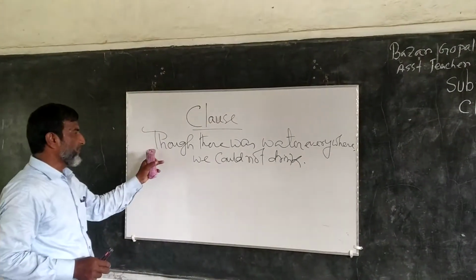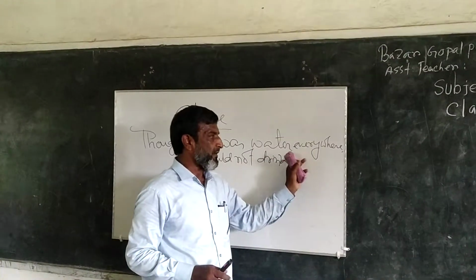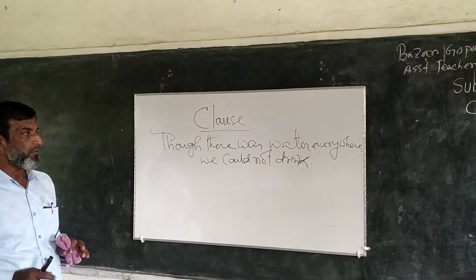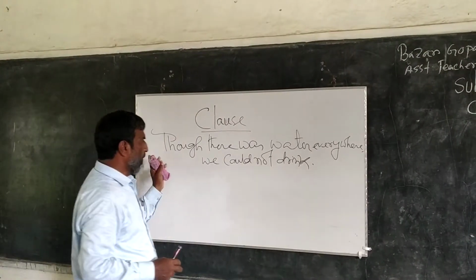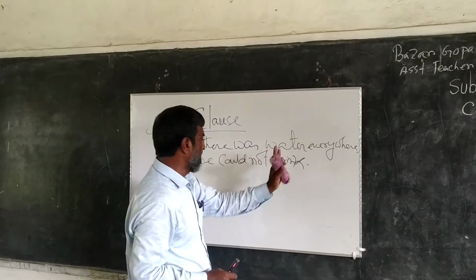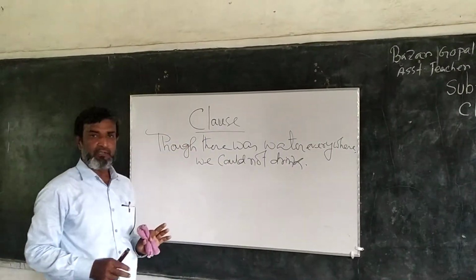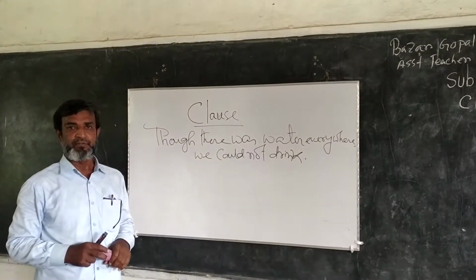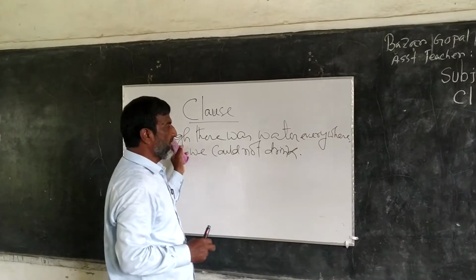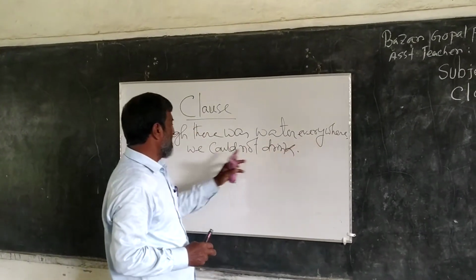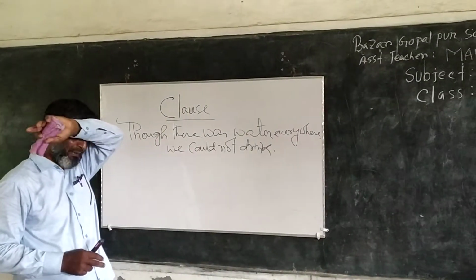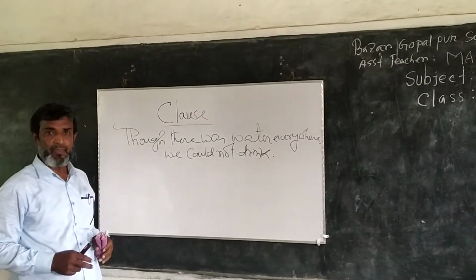But where we can use at the same time, though there was water everywhere, we could not drink. This is a complete sense. The first part is not a sentence, but the second part is a sentence, because the first part cannot give us a clear understanding or thinking.